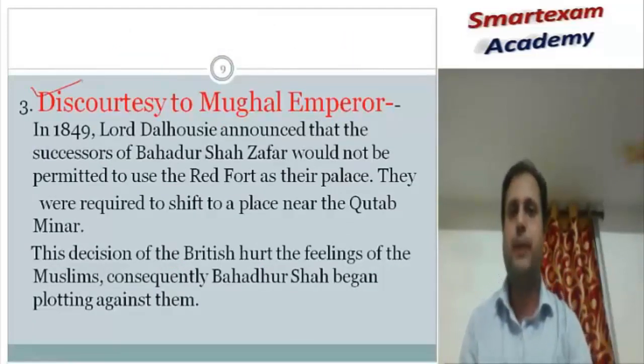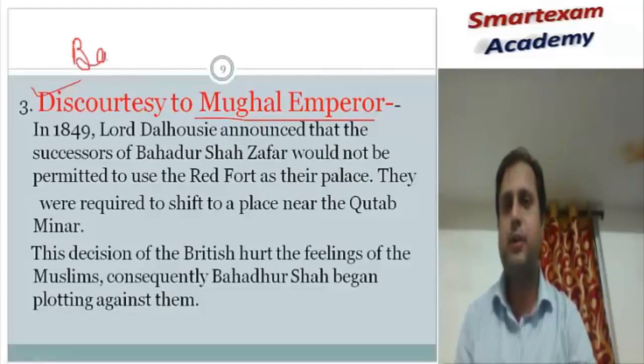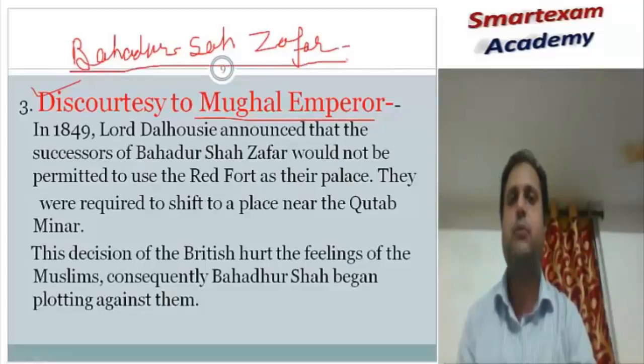Another cause was discourtesy to the Mughal Empire. At the time of the revolt of 1857, the Mughal emperor was Bahadur Shah Zafar. He was a Mughal emperor in name only.